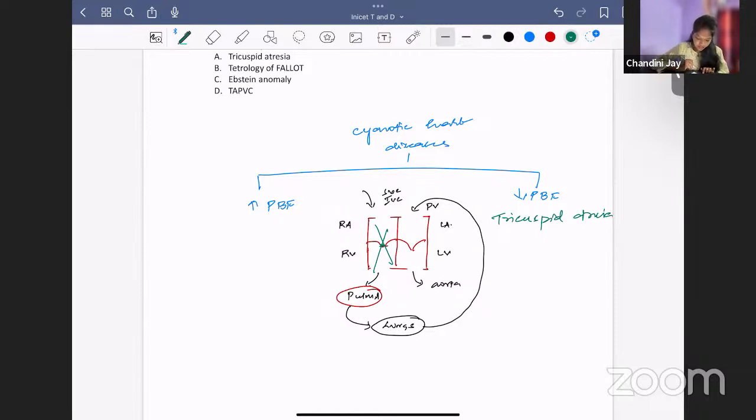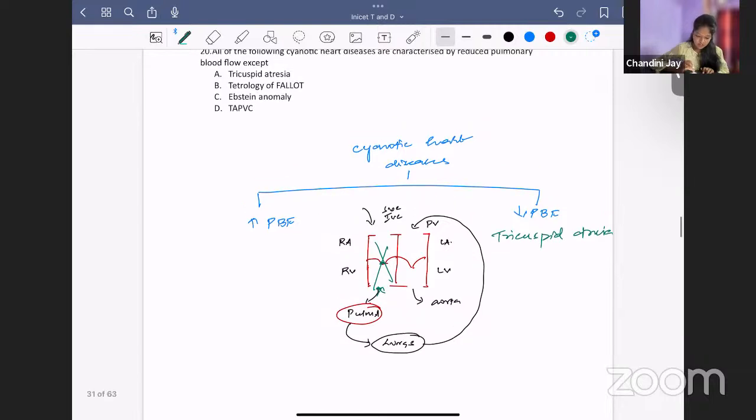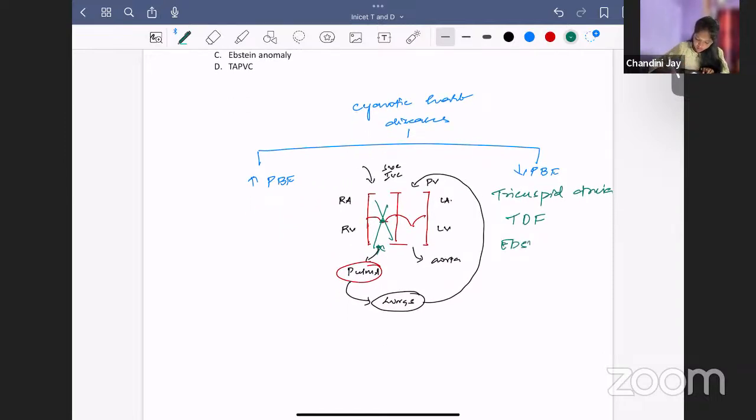First thing, tricuspid atresia. What about the pulmonary valve? Pulmonary stenosis or pulmonary atresia. Which condition can have this? TOF, tetralogy of Fallot, is one condition. And one more thing, Epstein anomaly. Epstein anomaly is atrialization of the right ventricle. There is downward displacement of the tricuspid valve, so part of the ventricle also belongs to the right atrium. So in Epstein anomaly also, the pulmonary blood flow is reduced. So these three conditions have reduced pulmonary blood flow.